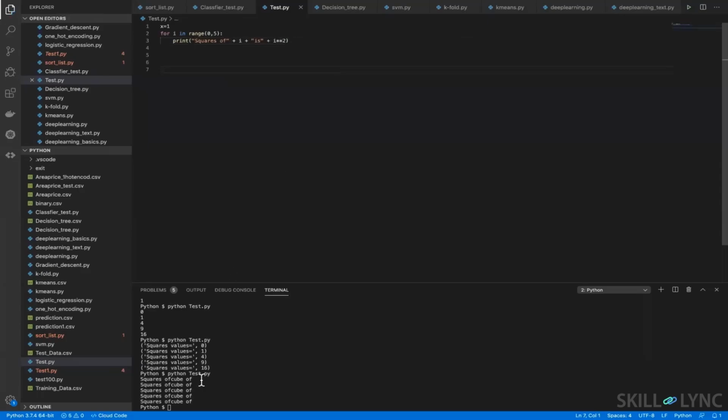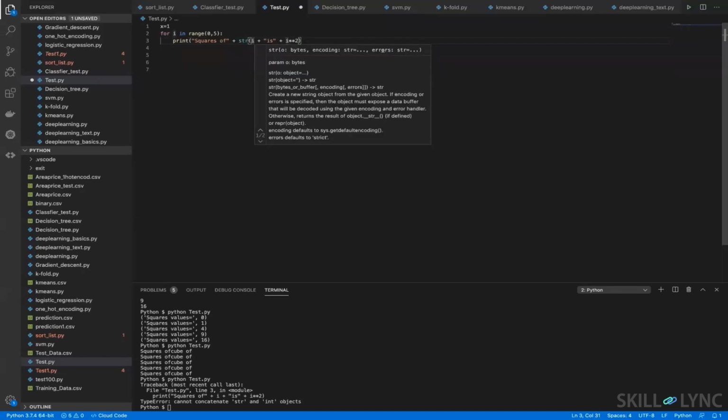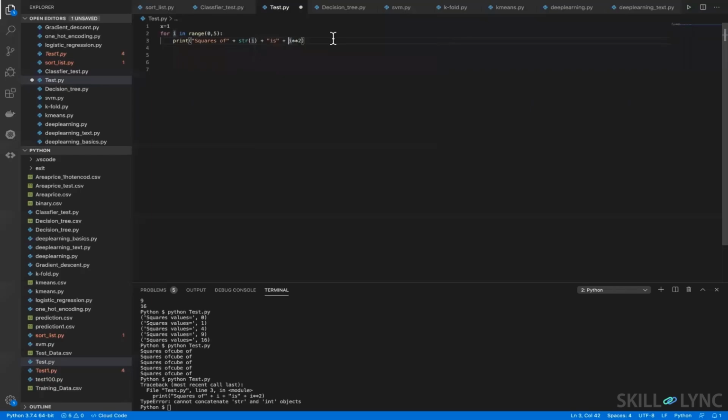Now if you notice, this will give you better representation. Okay, so what it is saying is that this cannot concatenate. We cannot concatenate the character, the string and the integer, right? So we have to convert this i into a string. How do we do that? Just write str of i, but we are not putting quotation on i, so it will still be considered i as a variable.